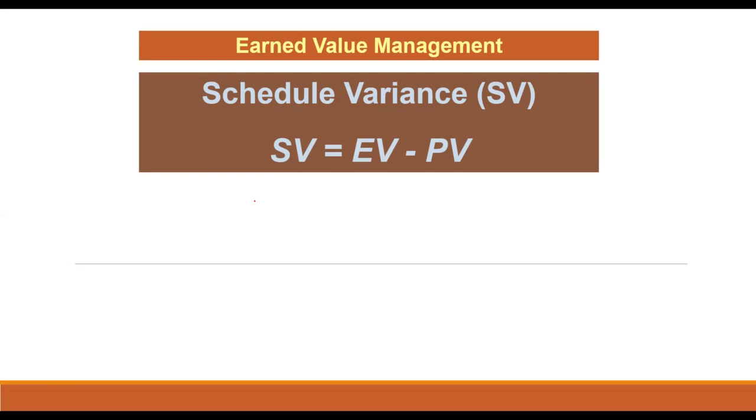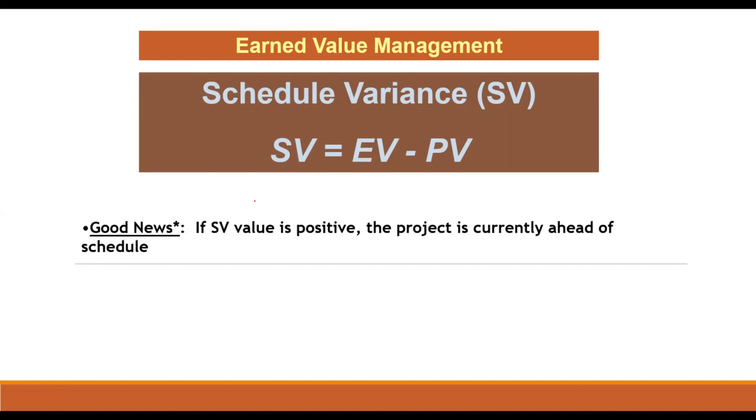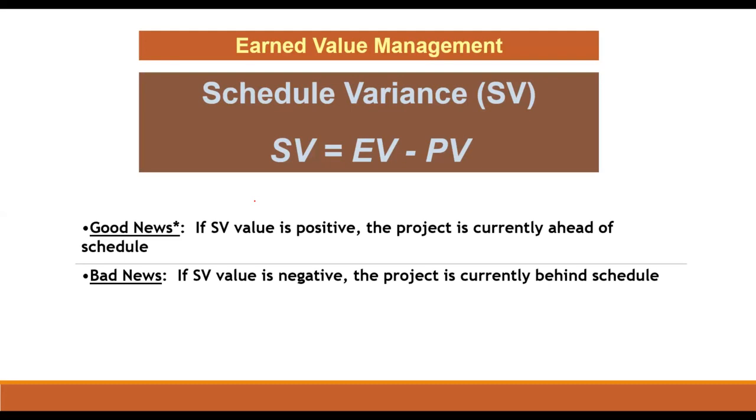If the variance is equal to 0, the project is on schedule. The good news is if the SV value is positive, the project is currently ahead of schedule. And the bad news is if the SV value is negative, the project is currently behind schedule.